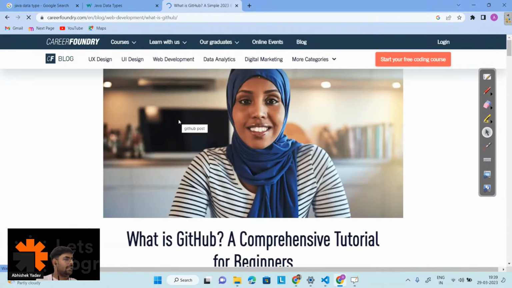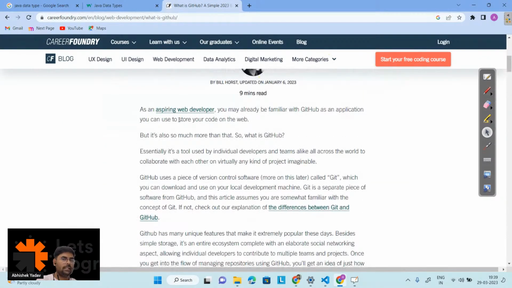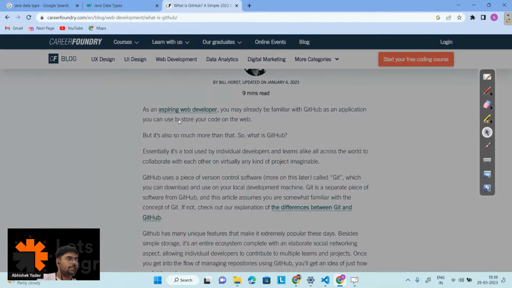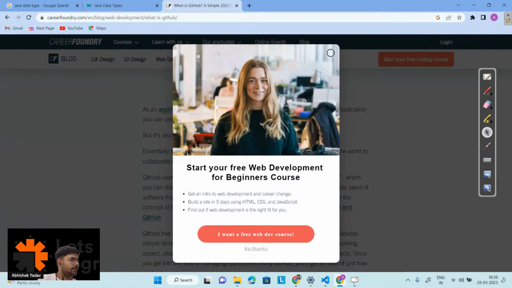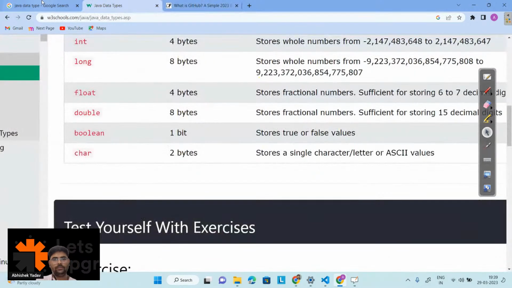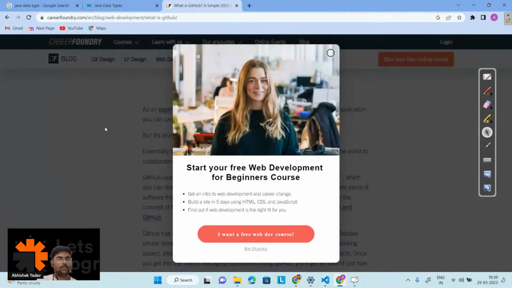What is GitHub, how to create an account on GitHub, and how to push a simple project on GitHub. It will take 10 to 15 minutes if you know the basic commands of GitHub. Try to explore that part on your own, right? If you are a developer, it is very important, guys, to explore everything on your own. Then only you will be able to learn. So you have to submit the assignment. And 1 minute, let me go to the next part here.